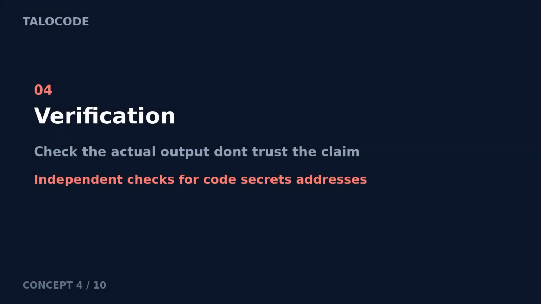4. Verification. A model can say done when the work is wrong. Verification means checking the actual output, not trusting the claim. Independent checks for code, secrets, email addresses, phone numbers, and IP addresses. If the agent is the only one who decides whether it succeeded, you cannot trust the answer.